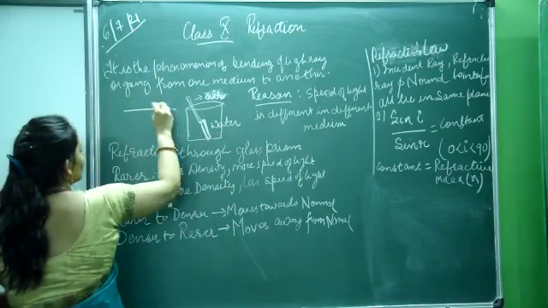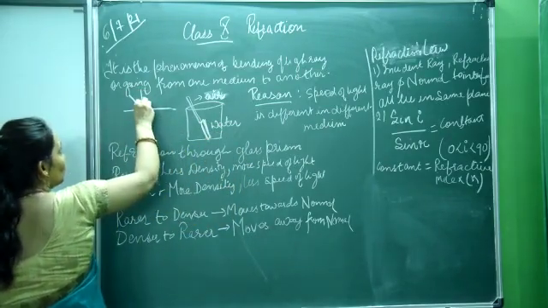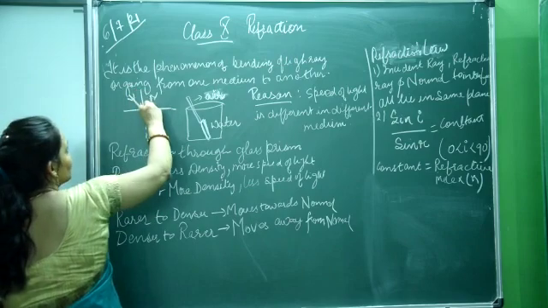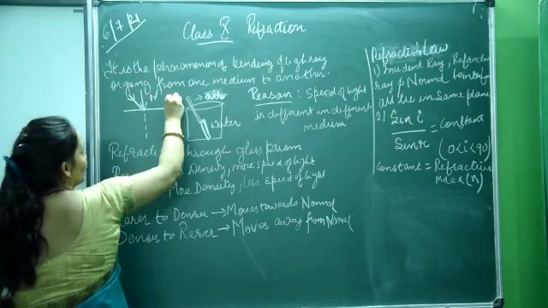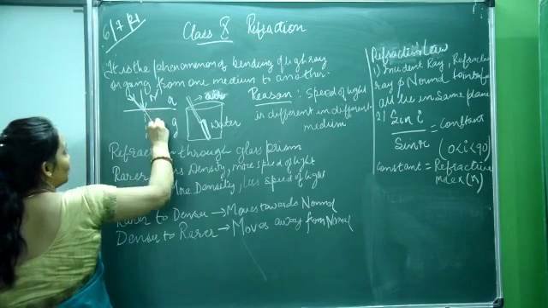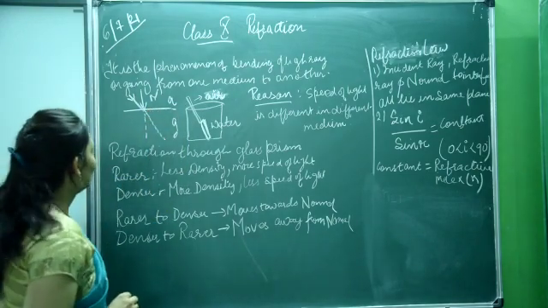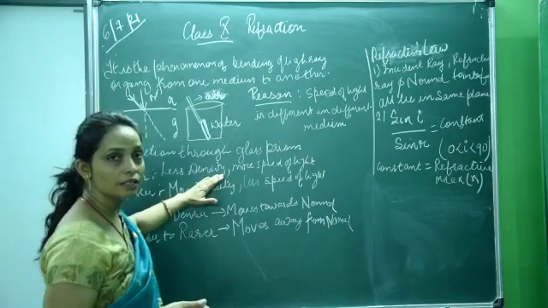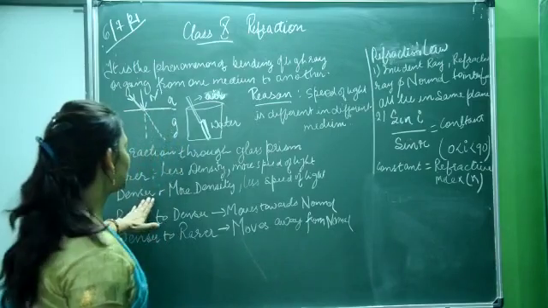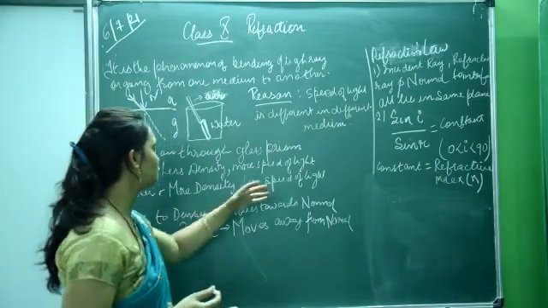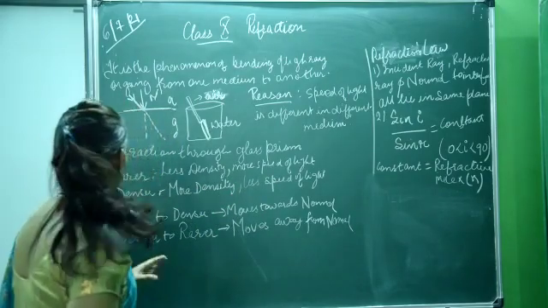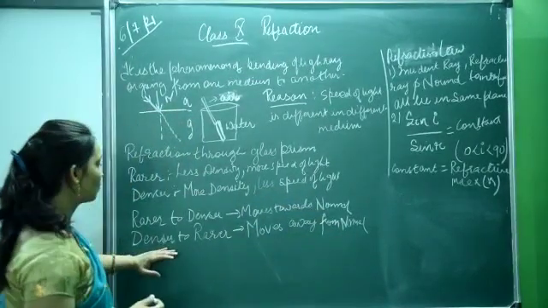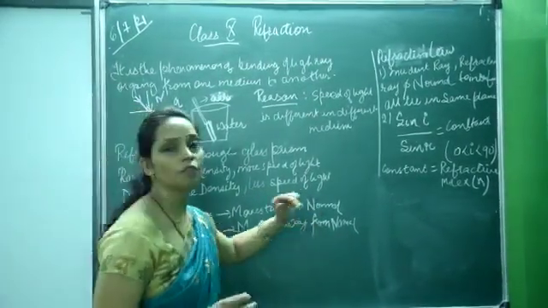If you take the interface of this pencil, this is the normal to the surface, and whenever the light rays coming from this pencil have to travel from air to the water medium, then they bend towards the normal. This is the refraction. A rare medium is a medium which has less density but the speed of light is more, and a denser medium is a medium which has more density but the speed of light is less. So whenever light rays travel from a rare to a denser medium, they move towards the normal, and whenever light rays travel from a denser to a rare medium, they move away from the normal.